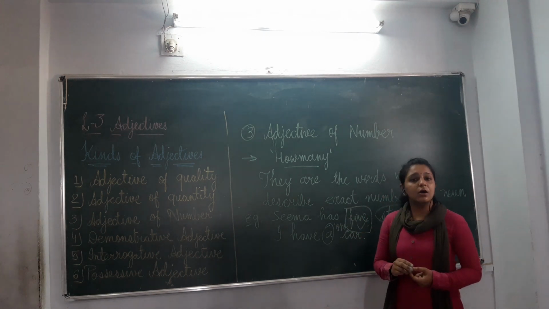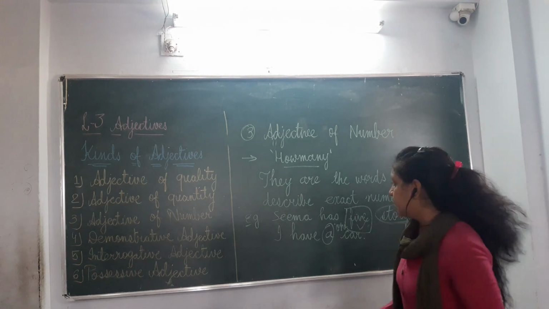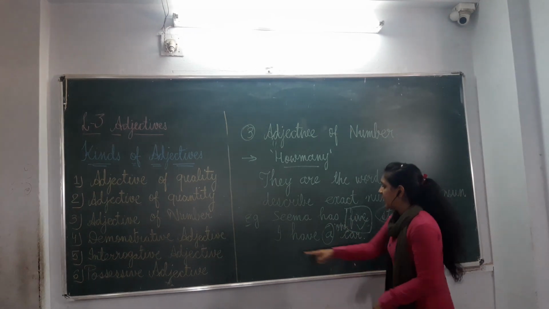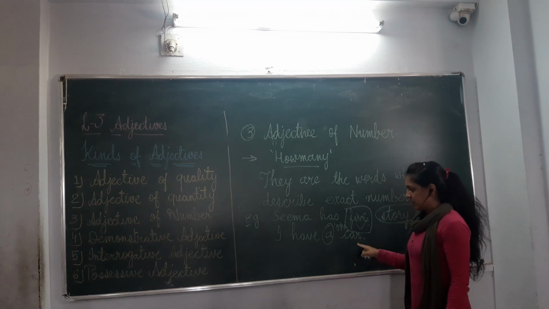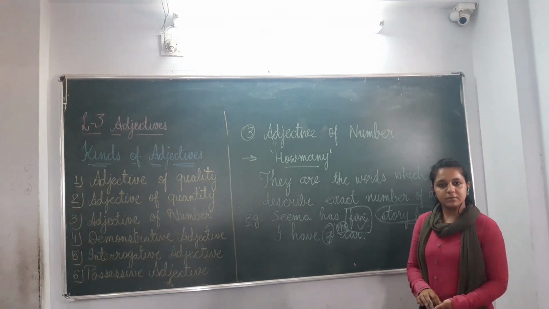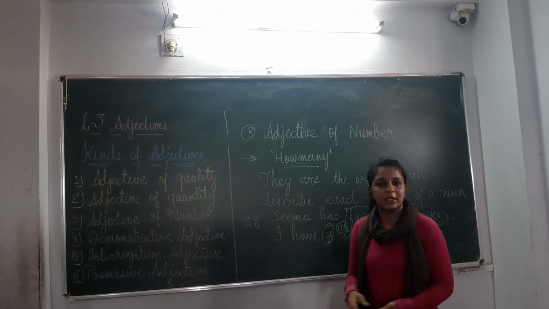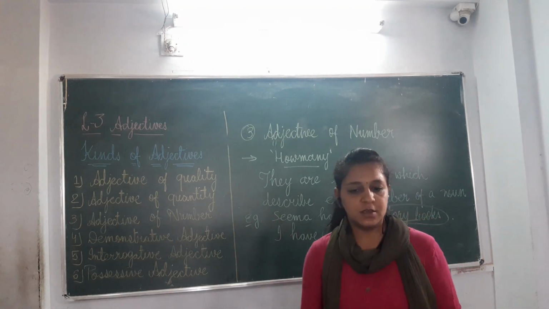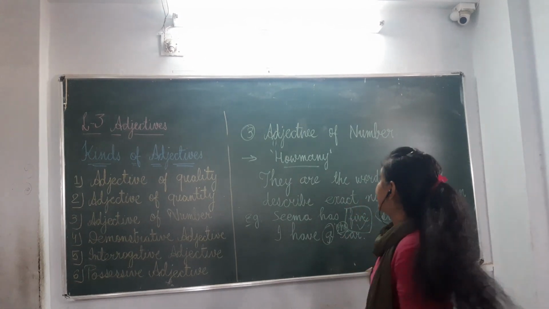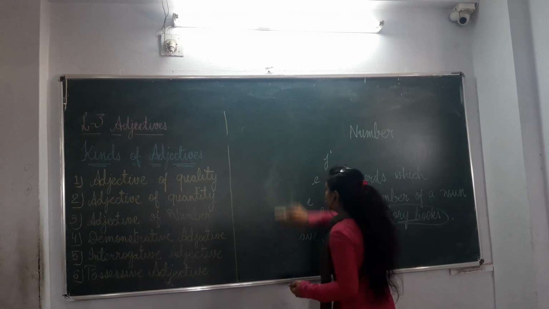As we all know, a can be placed before a noun if it is singular, that means one and only one. I have one car. So a is also an adjective. Now I hope this one is also clear to you. Let us move forward to the next one, adjective of demonstration or demonstrative adjective.